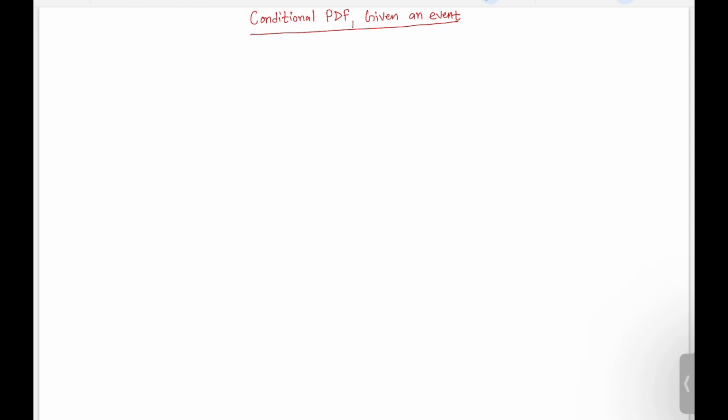So what are these conditional PMFs? These conditional PMFs are nothing but probabilities under some given event, under some given condition, or under some given evidence, whatever you would like to say, right? So again, how would you find the conditional PMF? You will have the initial PMF or the ordinary PMF, right?